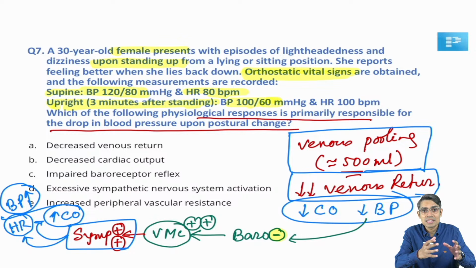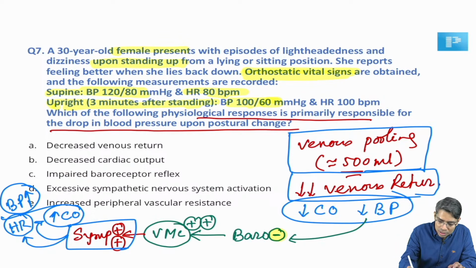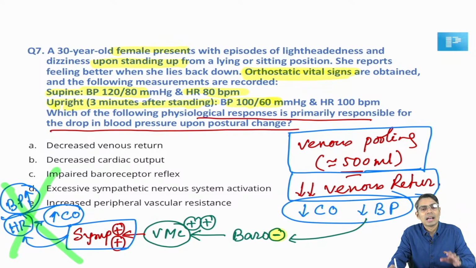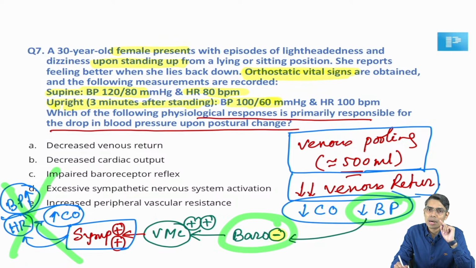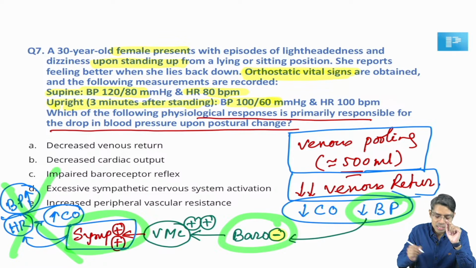Sympathetic system is a part of the autonomic system. So if this sympathetic system activation is not there, then all this is not going to happen. And what will happen in that case is the blood pressure will remain at a low level for a long duration, maybe up to 3 minutes, and that will cause postural hypotension. Getting my point? So whenever your blood pressure is lowering because of the change of posture, your baroreceptor is inhibited, and baroreceptor inhibition means your sympathetic system will be activated.